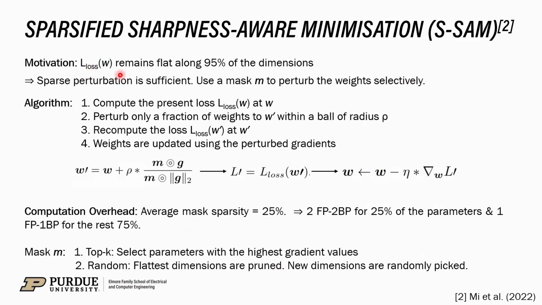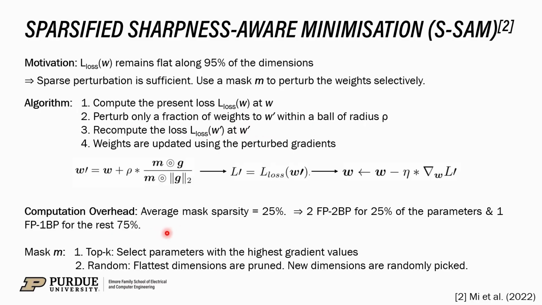However, it has been seen that the loss function remains flat over 95% of the dimensions. So sparse perturbation is sufficient. So we use a mask M to perturb the weights selectively rather than perturbing all the weights. The algorithm for SSAM is the same as SAM, with the only difference that now we perturb only a fraction of the weights to W dashed within a ball of radius rho.